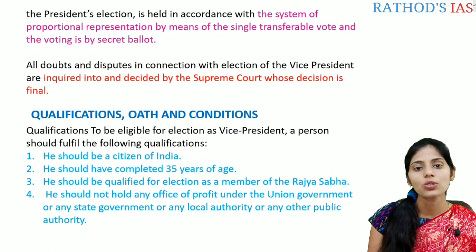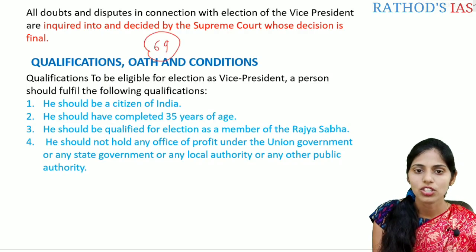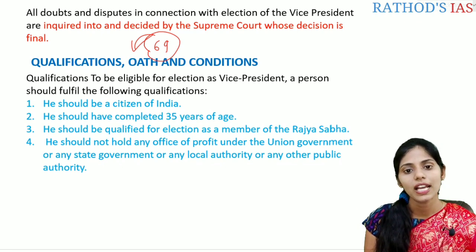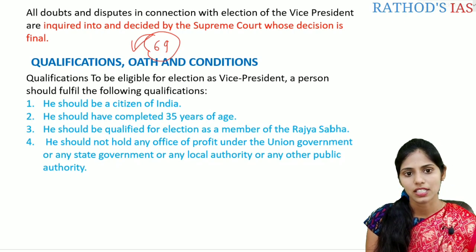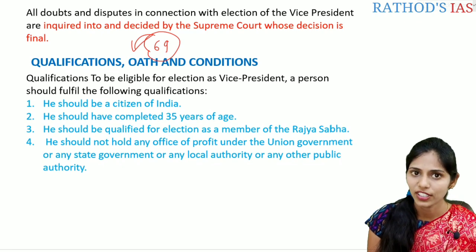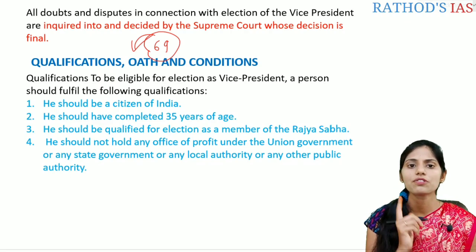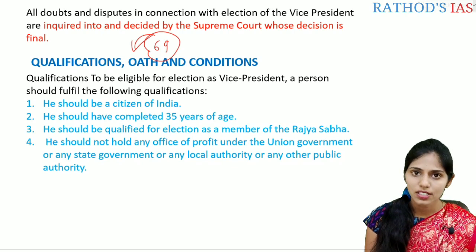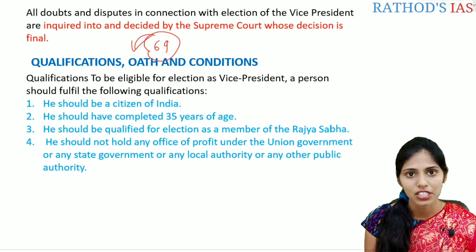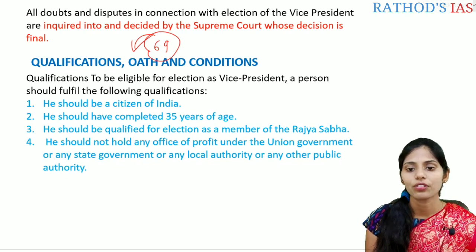And let us see the qualification, oath and conditions. Article 69 talks about the oath and affirmation regarding the Vice President. First, let us see the qualifications to be eligible for the election of the Vice President. Whenever any person wants to be the Vice President, first he has to have some qualifications. The first and foremost qualification is that he should be a citizen of India. The next is that he should have completed 35 years of age. And the next is that he should be qualified for election as a member of the Rajya Sabha.